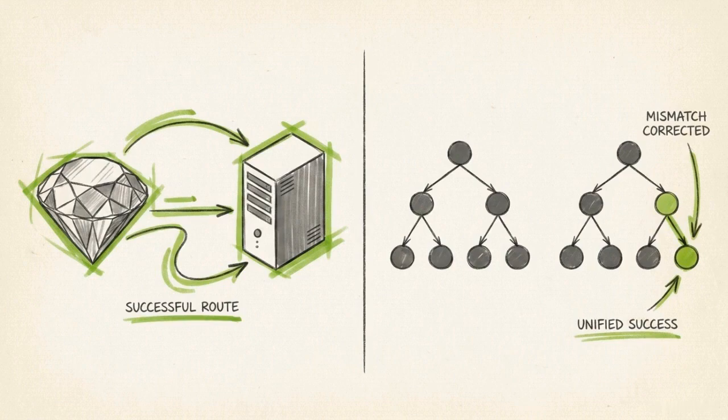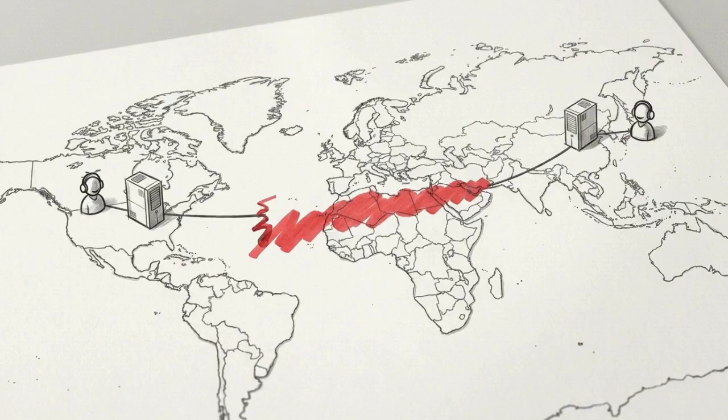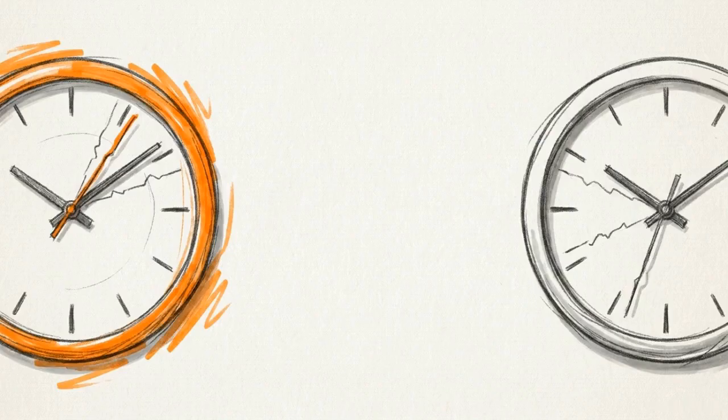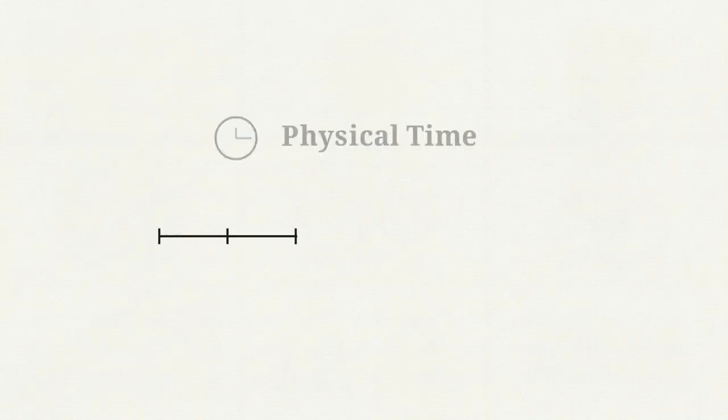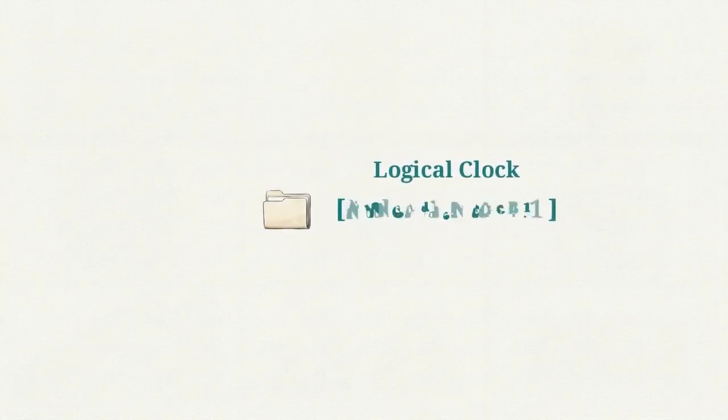Hinted handoff bridges the gap during temporary outages, while Merkle trees constantly scan for and cure chronic data drift. Together, they ensure the system eventually reaches a perfectly consistent state. Network partitions allow multiple users to update the exact same piece of data on isolated replicas simultaneously. The system cannot resolve these concurrent writes using standard timestamps because physical clocks across distributed servers always drift. Instead, the system uses logical clocks, specifically vector clocks or dotted version vectors, to track the causal history of the